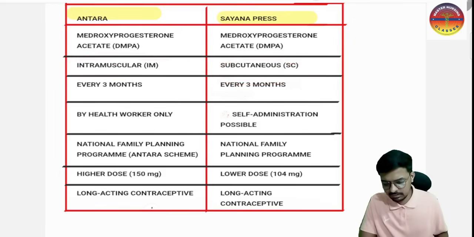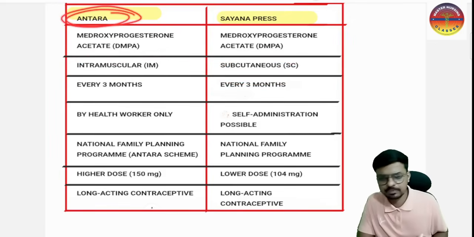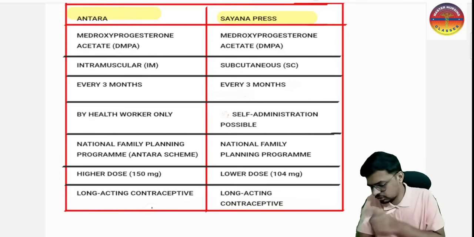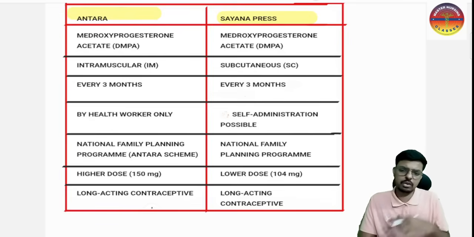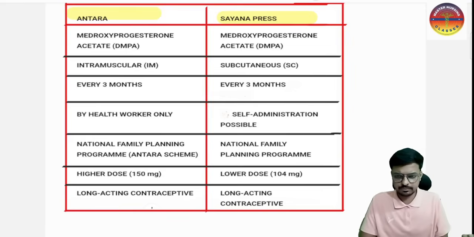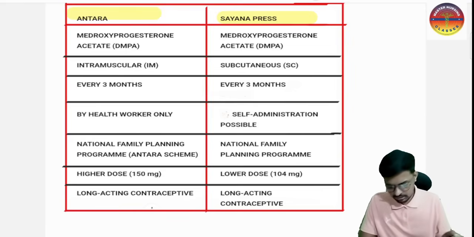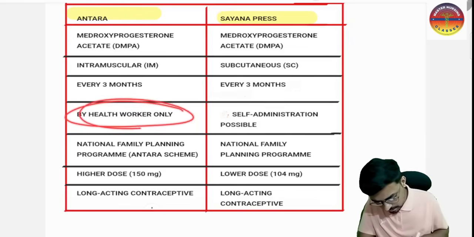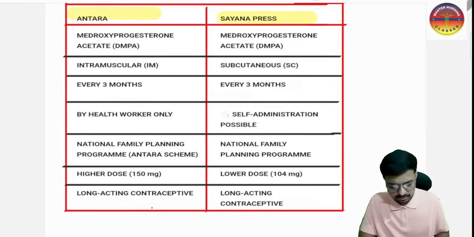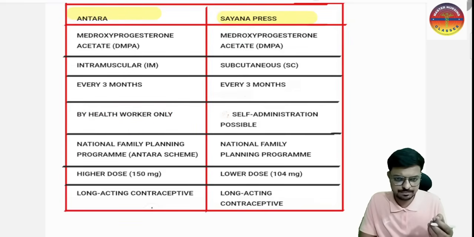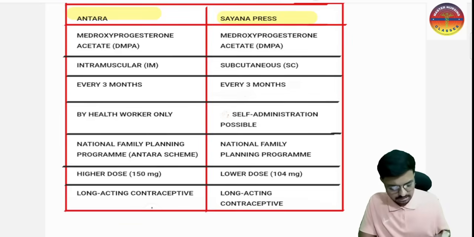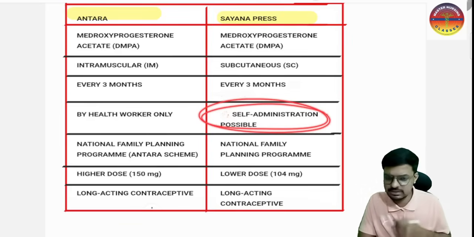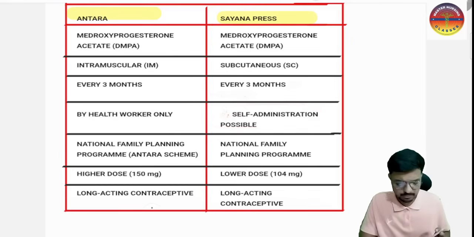And the main important difference is, for the Antara, the patient must come to the hospital, or peripheral health workers like ANM may go to the peripheral units. The patient should not administer it themselves. So healthcare workers only give the Antara. But the Cyanopress is a preloaded syringe, so there is no need to load and all. It will come in a preloaded syringe. This is self-administrable. Okay, so this is very important.